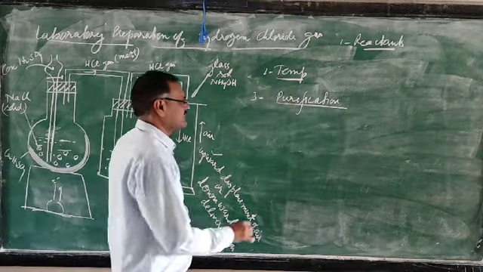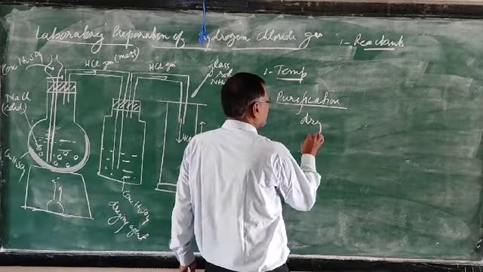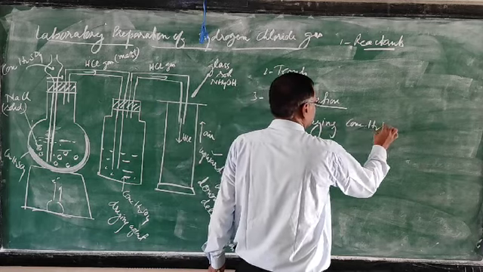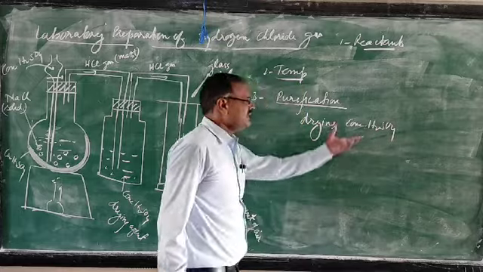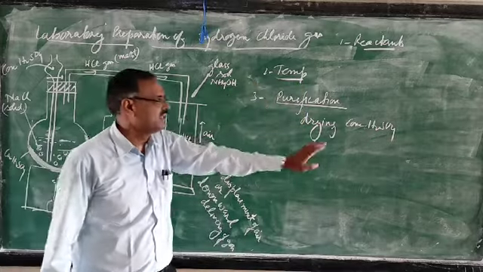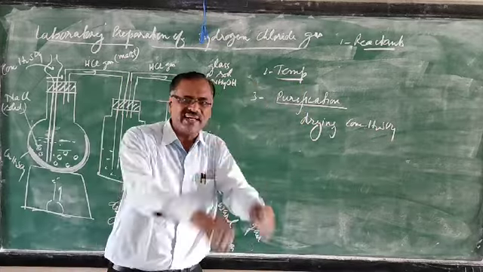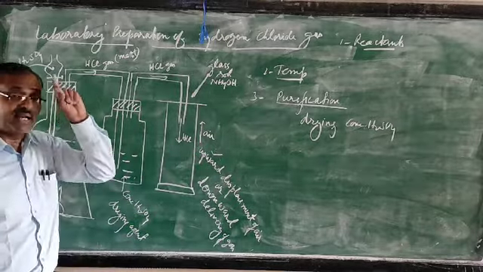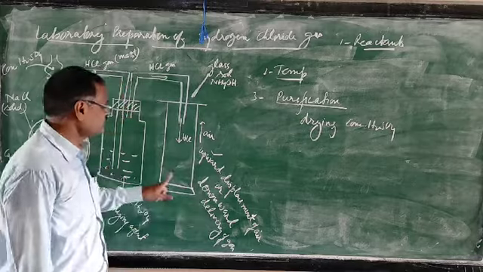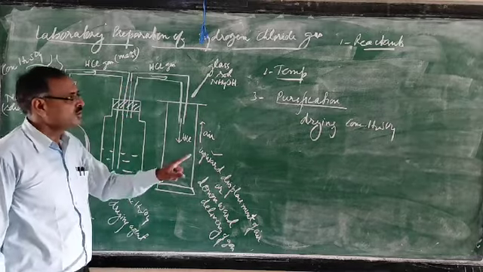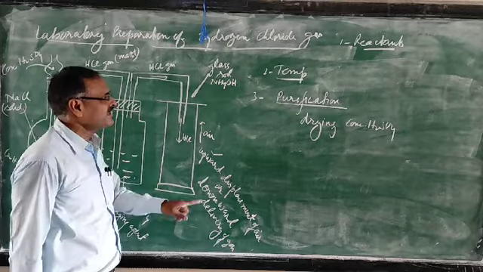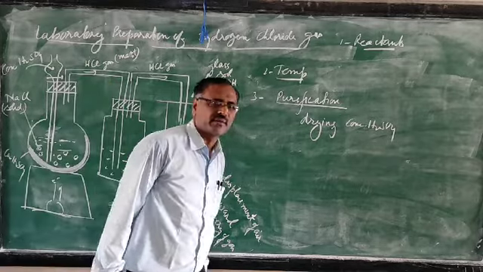So we use drying agent, concentrated sulfuric acid. Why is concentrated sulfuric acid preferred? Because it does not react with the HCl. So when you select the drying agent, it should not react with the product. So concentrated sulfuric acid will not react with HCl. That's why this one is preferred.